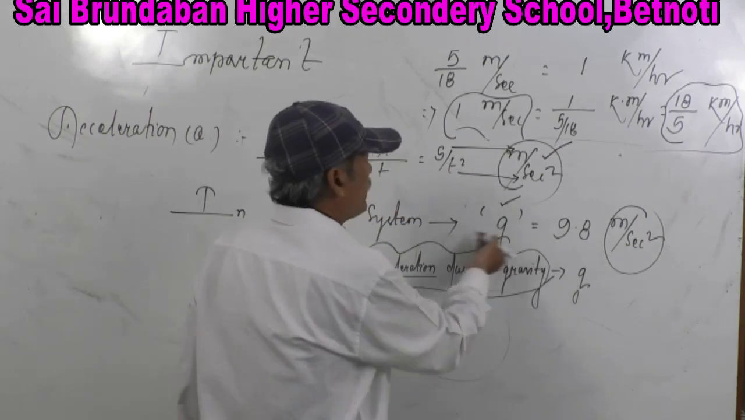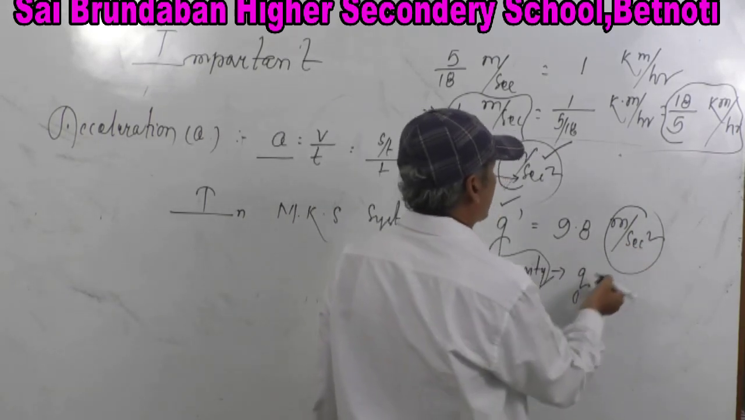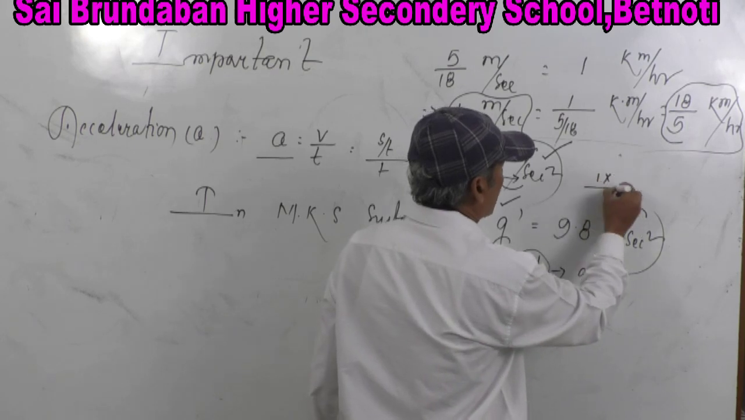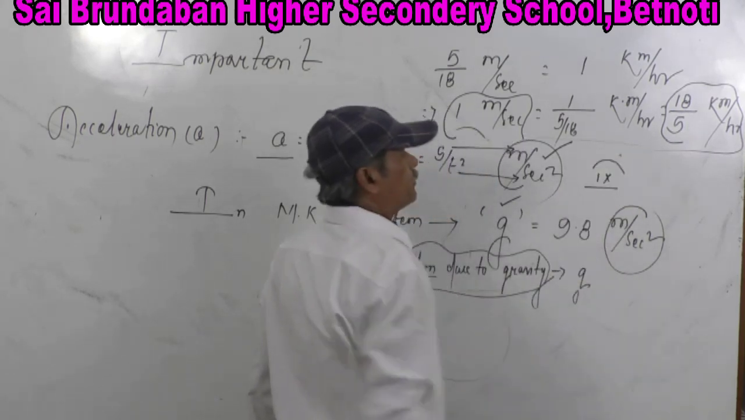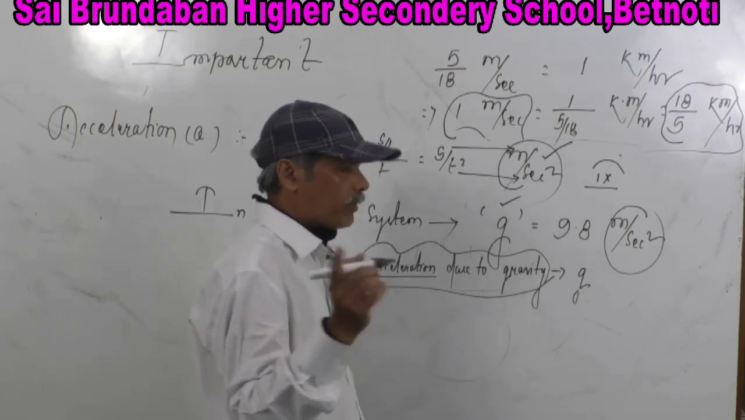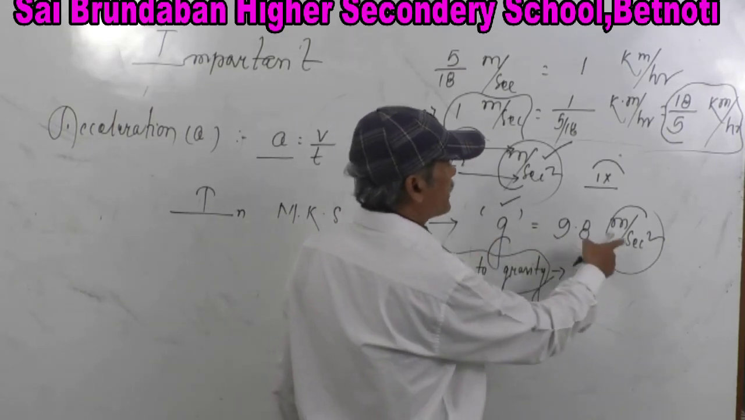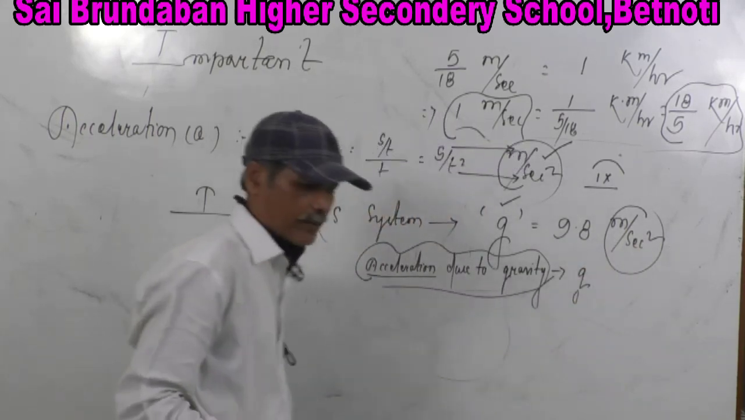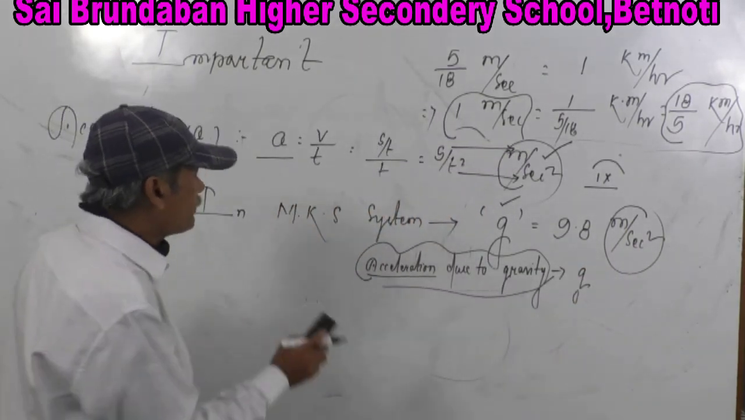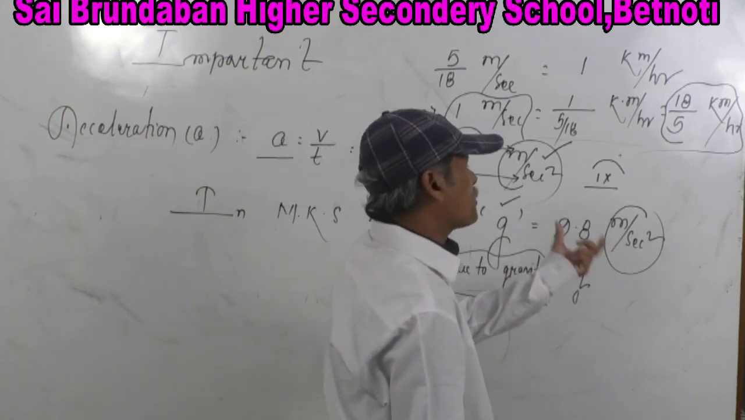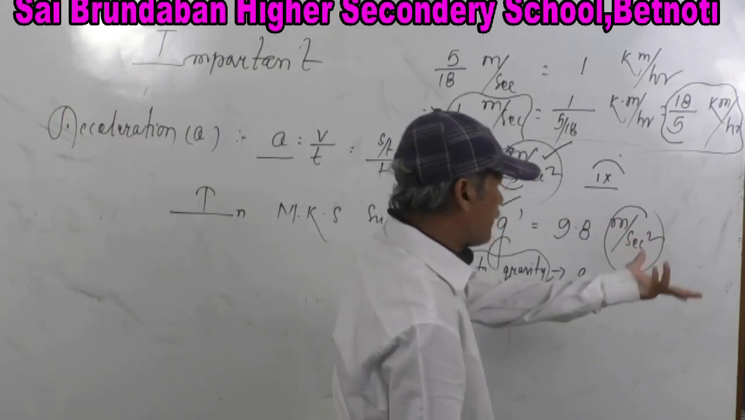So now, what is the value of g? 9.8 meter per second square. In class IX, you might have read that the value of g is 9.8 meter per second square. Okay. Now I have to transfer this value into the CGS system as well as the FPS system.